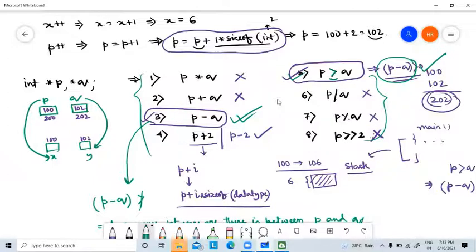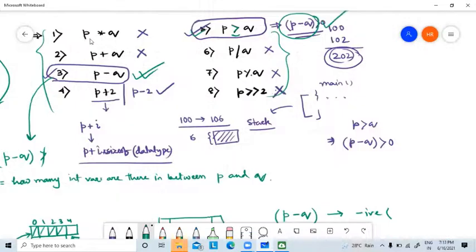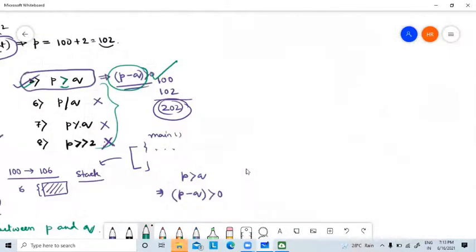Now, suppose instead of writing P into Q, I write star P into star Q. Is it legal or illegal? Please tell me. Sir, legal.